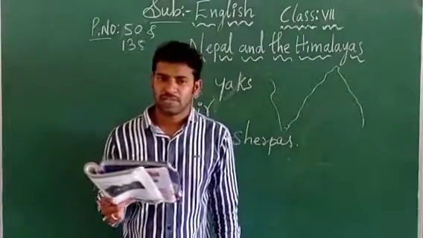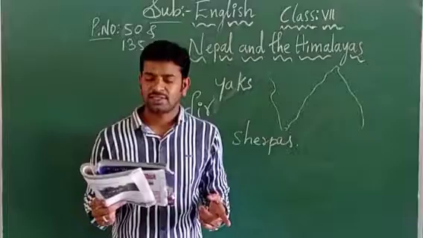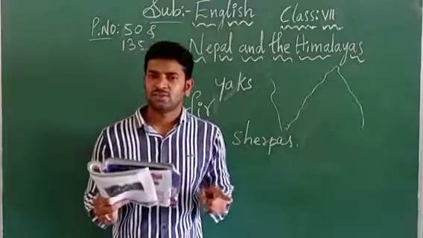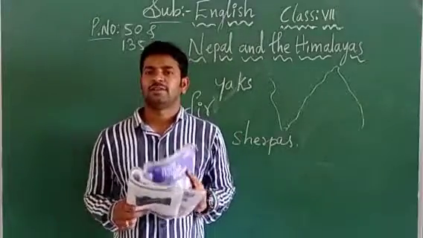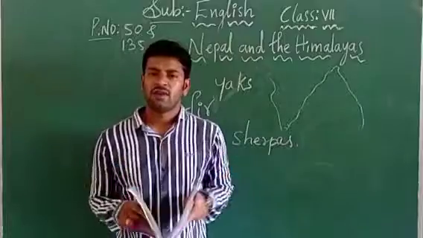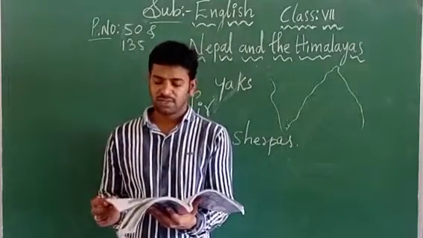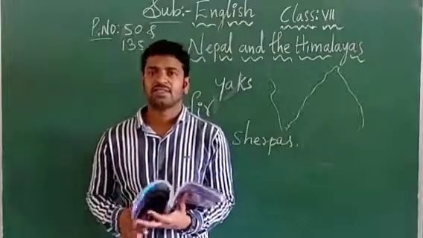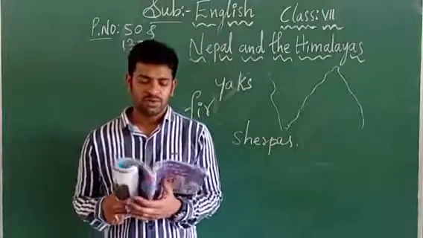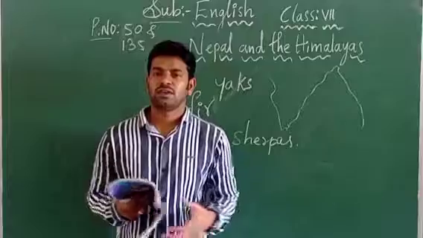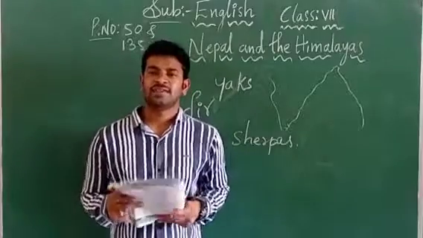So four sentences are given. The first one is false, the second one is false, the third one is true, and the fourth one is false, children. Hope everybody has understood this topic. Write these choose the correct answers and the true or false answers in your notebook. If you want to be thorough with this lesson, read the lesson once or twice.